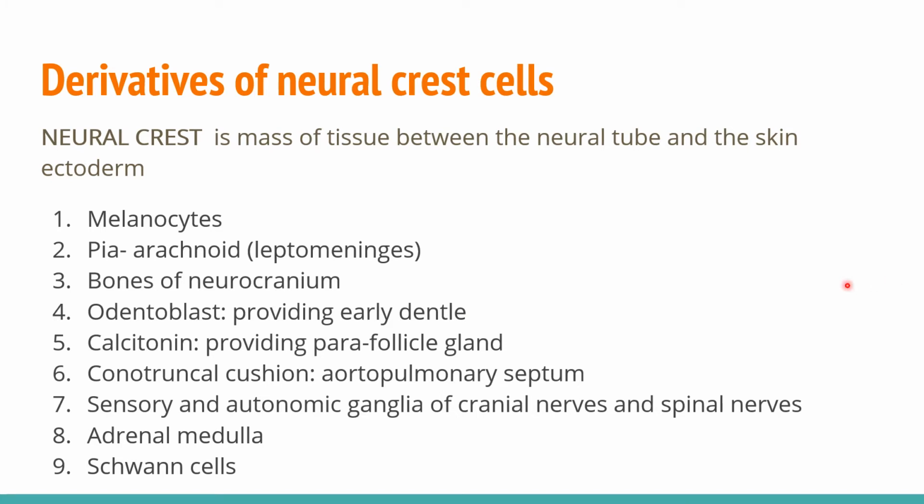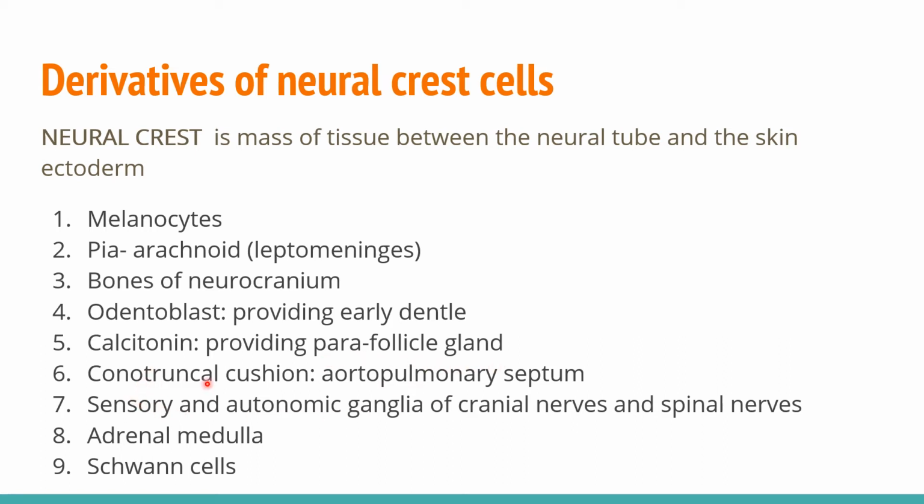After the development of the neural crest and the neural tube, we will learn the derivatives of the neural crest cells. The neural crest is a mass of tissue between the neural tube and the skin ectoderm. The derivatives are: first, melanocytes, present in the pituitary gland for the secretion of melanin; second, the pia and arachnoid, which are the leptomeninges, meningeal layers of the brain and spinal cord; third, the bones of the neurocranium; fourth, odontoblasts, which provide early dental tissue; and fifth, calcitonin-producing parafollicular cells.